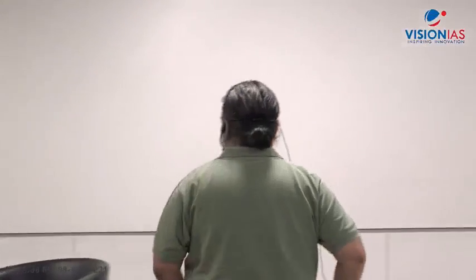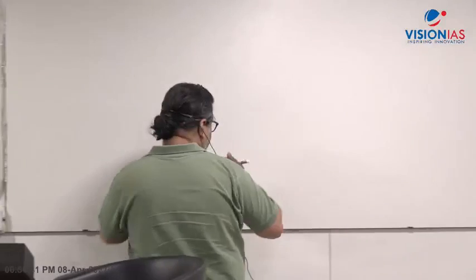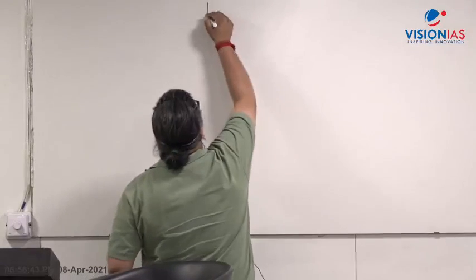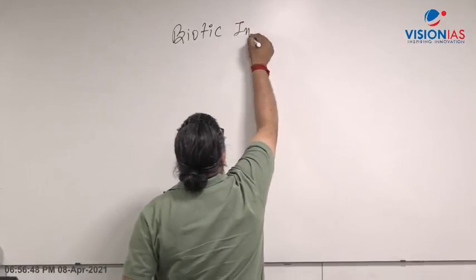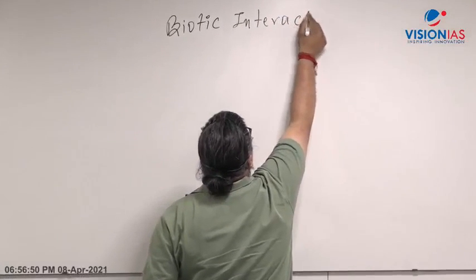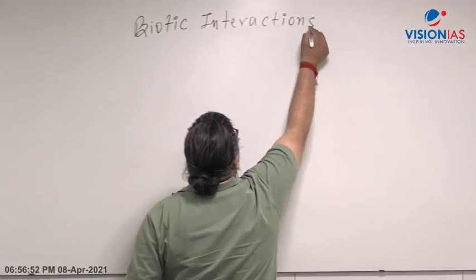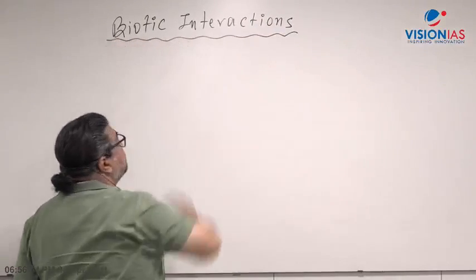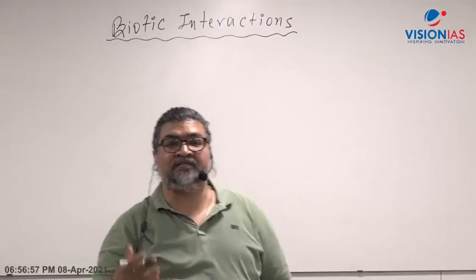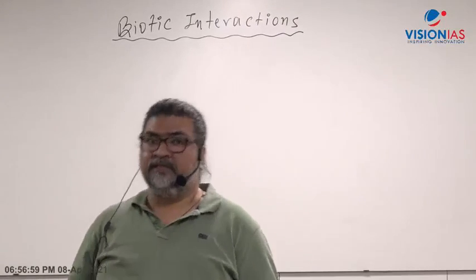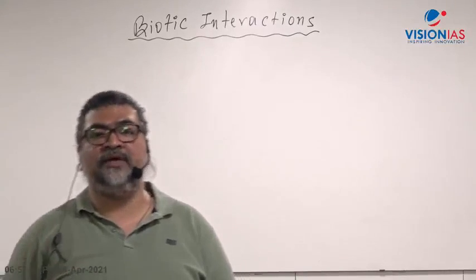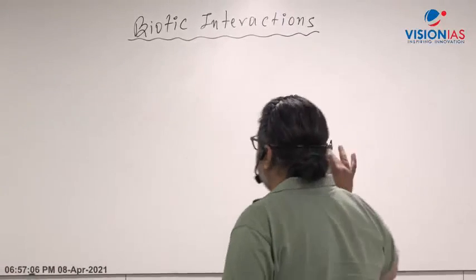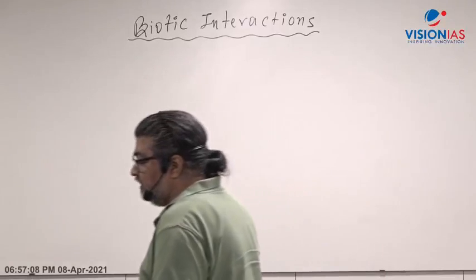Okay guys, we'll start. So now let's go to the next concept. The next topic here is the biotic interaction. As we discussed in the very first class, ecology is the subject of interaction and interdependence among the living organisms and between living organisms and their environment. So biotic interaction is an important topic from the exam point of view.